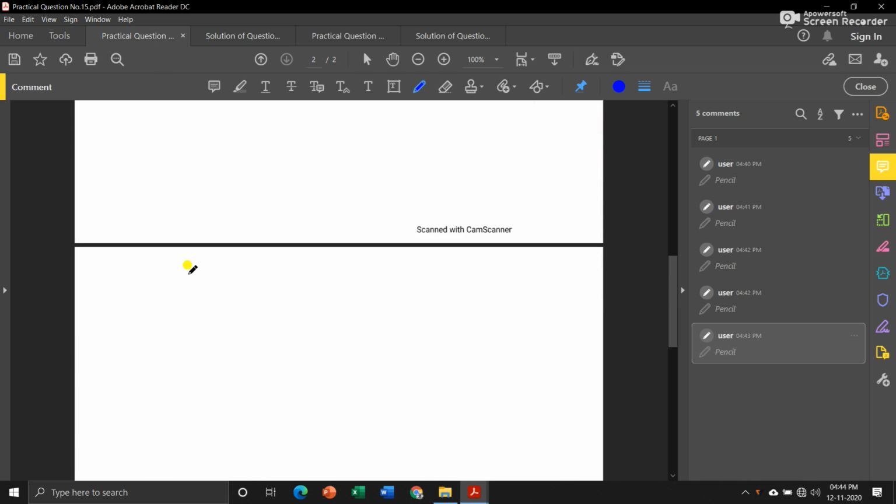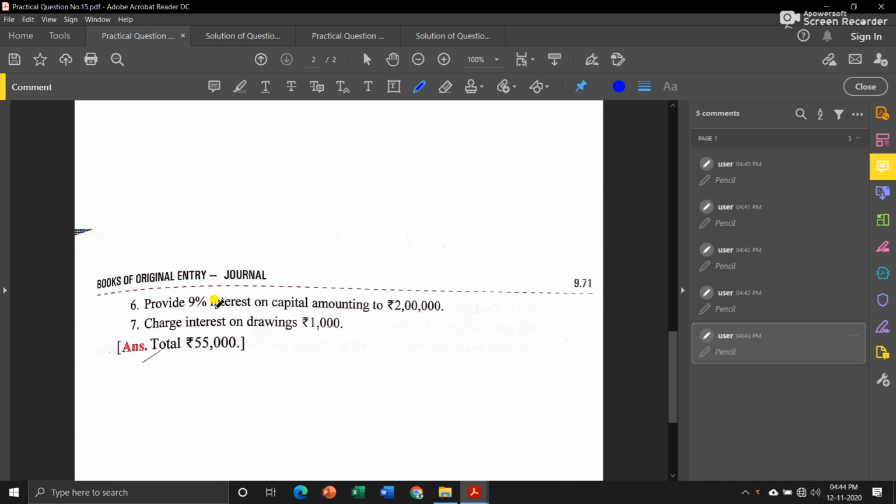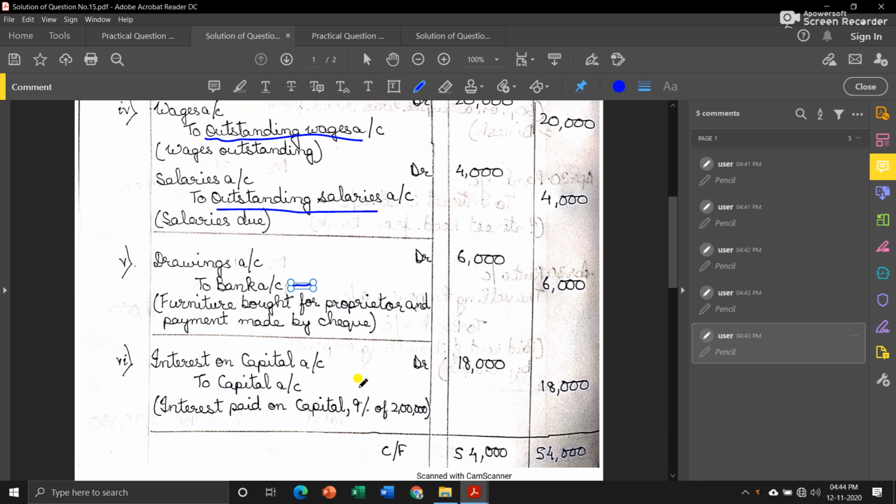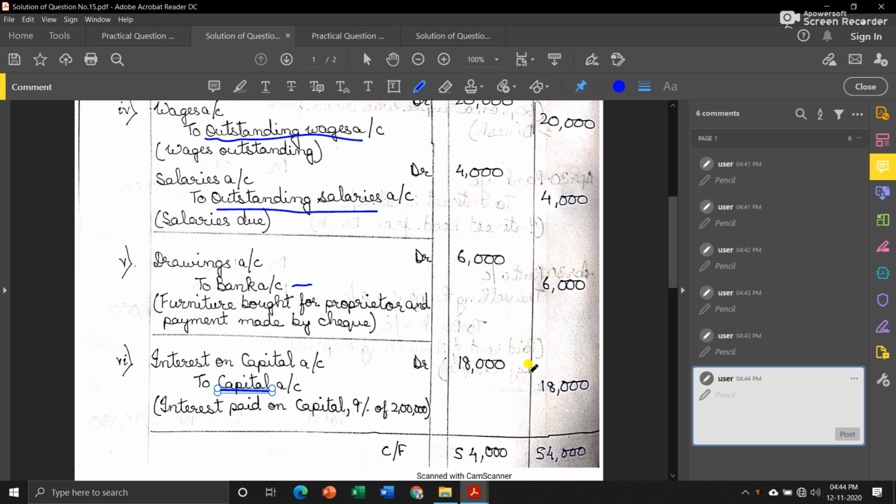Then next is provide 9% interest on capital amounting to rupees 2 lakh. That means the proprietor has invested 2 lakh of capital into the business, and on this 2 lakh he will get interest at the rate of 9%. So we will pass a journal entry. Since interest on capital is an expense for business, we will debit interest on capital account to capital account. So 9% of 2 lakh is 18,000.